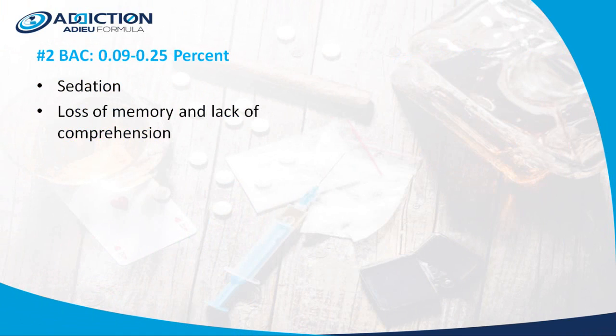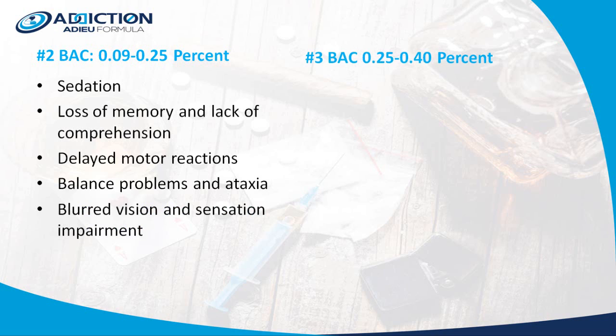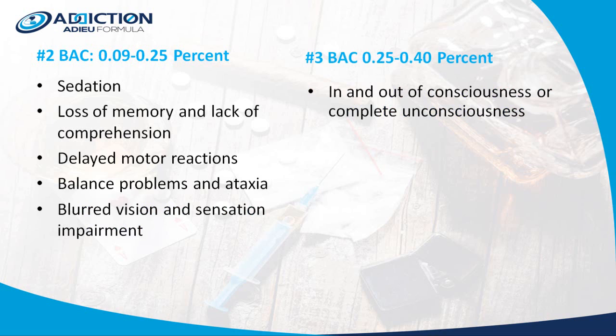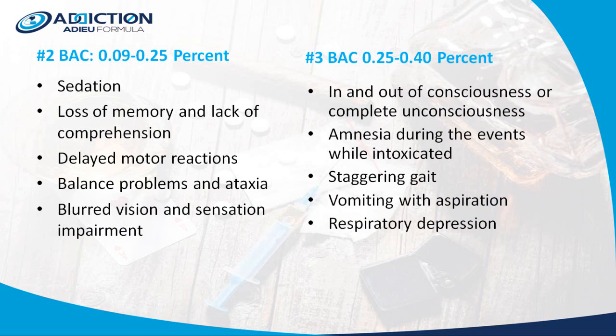Number 2, BAC 0.09 to 0.25%. Sedation, loss of memory and lack of comprehension, delayed motor reaction, balance problems and ataxia, blurred vision and sensation impairment. Number 3, BAC 0.25 to 0.40%. In and out of consciousness or complete unconsciousness, amnesia during the event while intoxicated, staggering gait, vomiting with aspiration, respiratory depression, incontinence of urine, slowed heart rate.